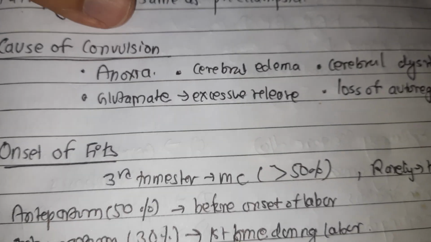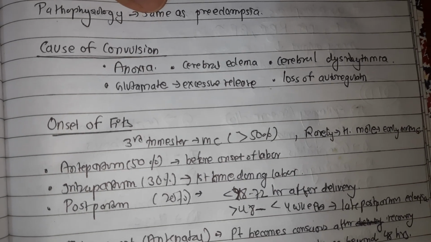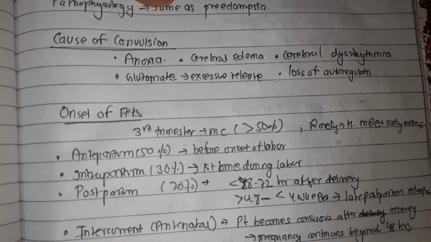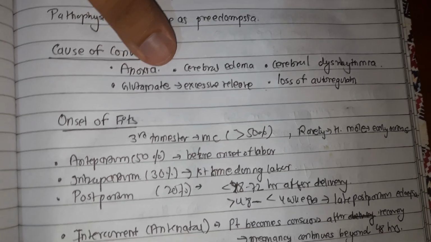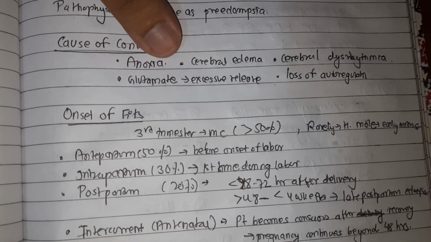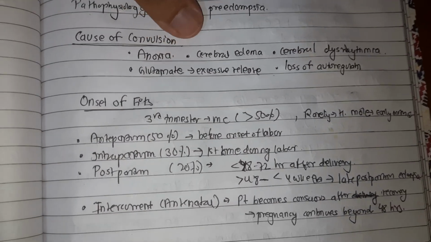There are various causes of why the seizure happens. The cause of cerebral irritation leading to convulsion is not very clear, but the irritation may be provoked by anoxia. The spasm of cerebral vessels leads to increased cerebral vascular resistance, and that leads to a fall in cerebral oxygen consumption, and that leads to anoxia.